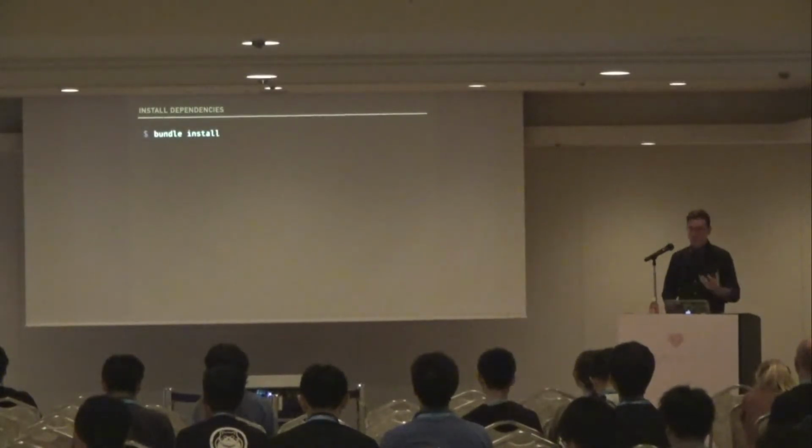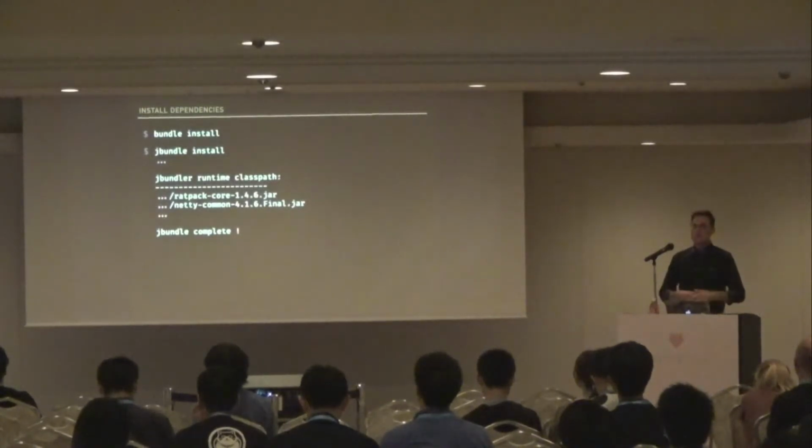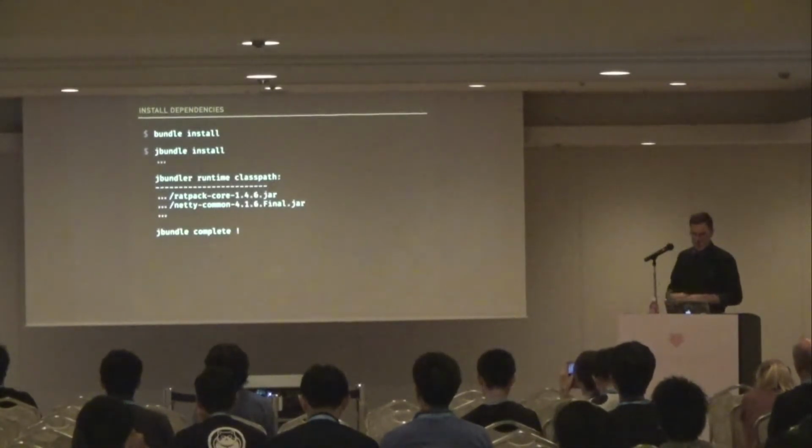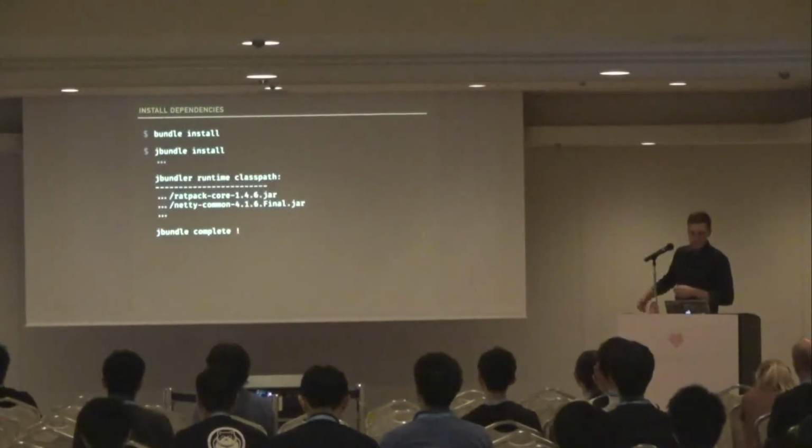So then when we run bundle install, Bundler will install JBundler, and from then on we can run jbundle install, which will actually handle running Bundler itself and also installing those jar files that we depend on. So you would see it installs Ratpack core and all of its dependencies, which include Netty.